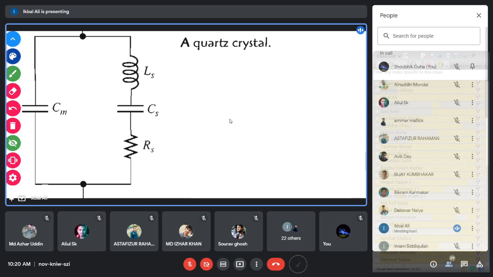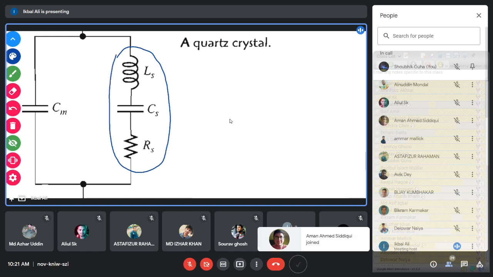You are connecting the crystal in an oscillator circuit which is built with a transistor amplifier. Actually, this crystal element should be connected in the tank circuit or the beta network circuit. So we need to focus on this crystal a little bit. I don't know whether I can do it in this mode or not. So you see, this is the crystal's equivalent circuit,